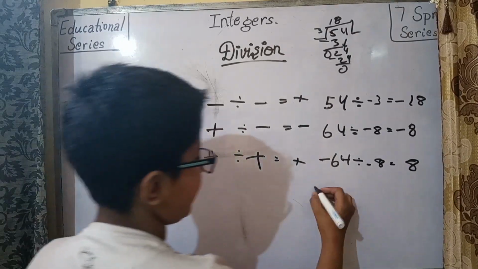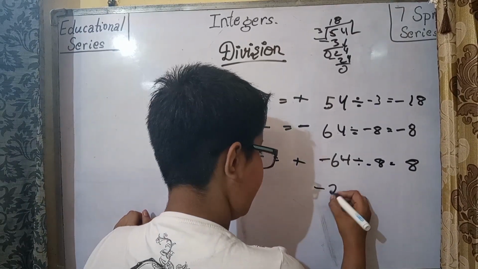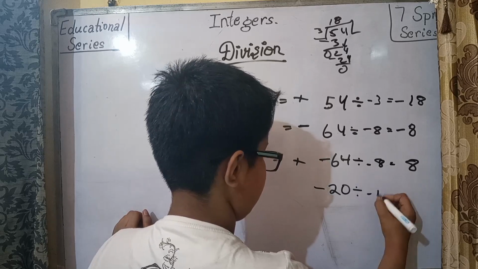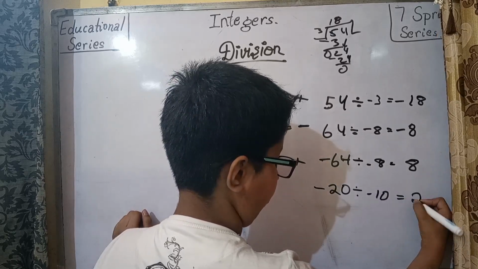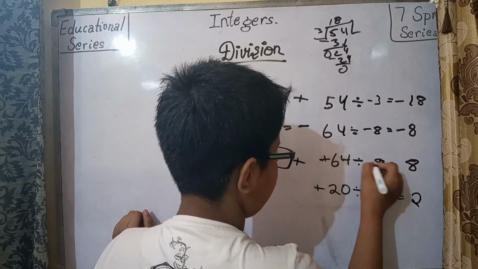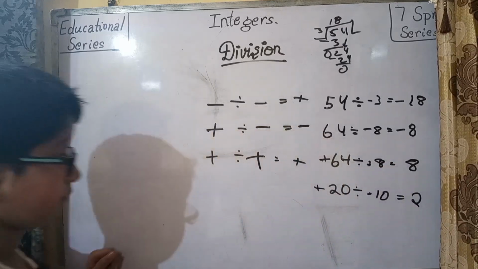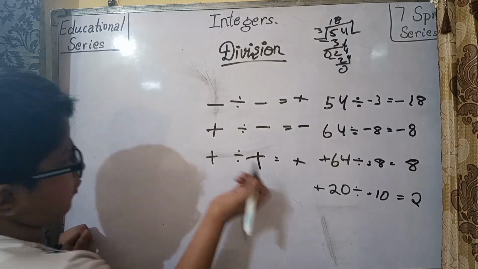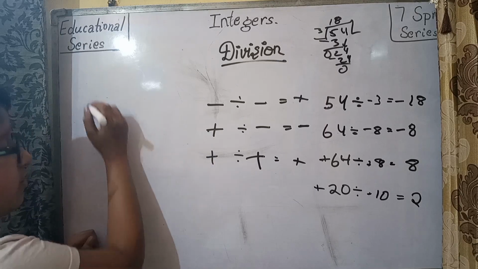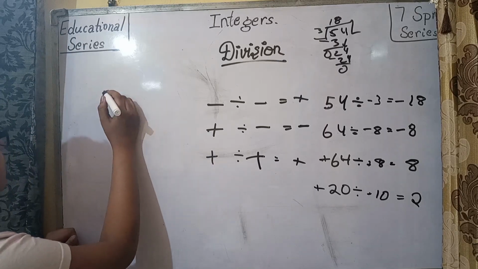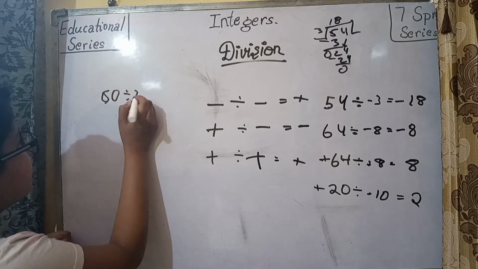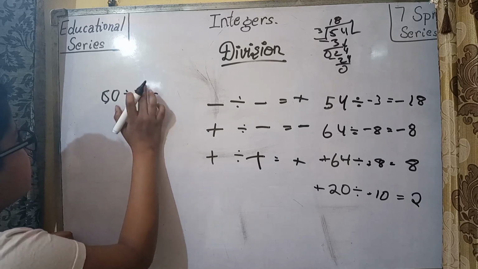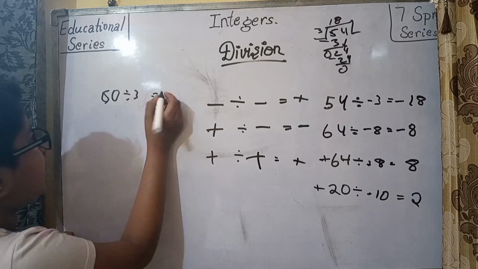One more example, minus 20 divided by minus 10. So the answer is 2, minus divided by minus gives a positive, so the answer is 2. Now, these types of questions we have already done in our classes. 60 divided by 3, and the answer is 20.